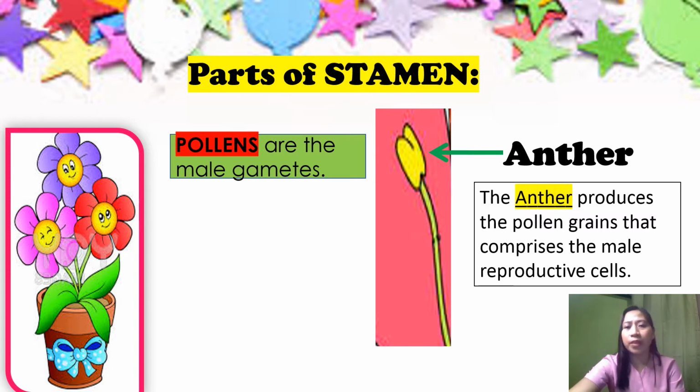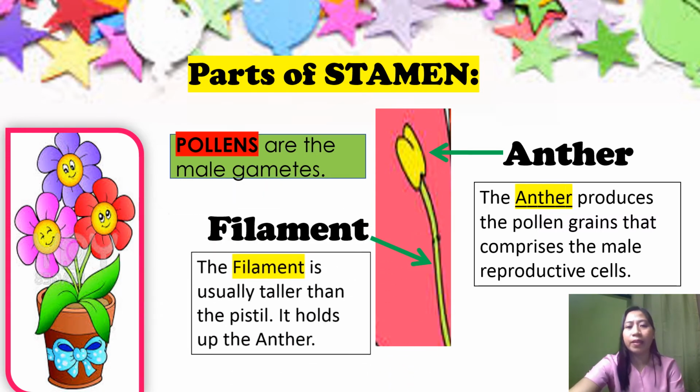What are these pollen grains? Pollen grains are the male gametes. Filament. The filament is usually taller than the pistil. It holds up the anther. Why is it that the filament is usually taller than the pistil? The answer is for an easier pollination.